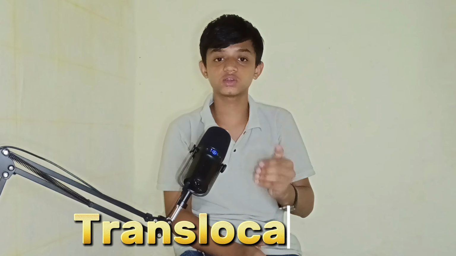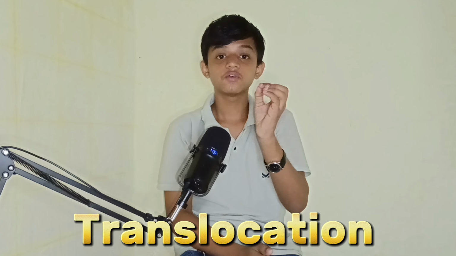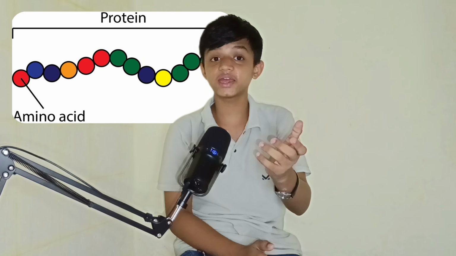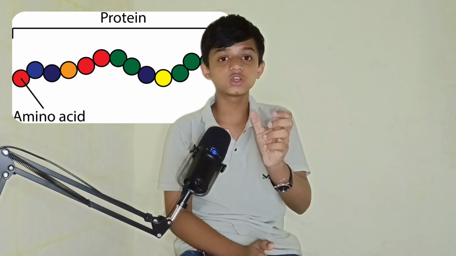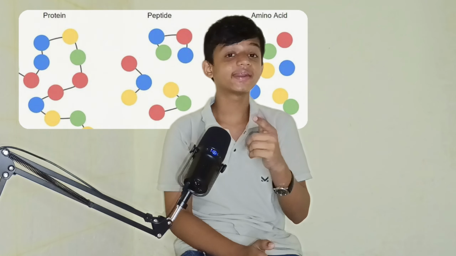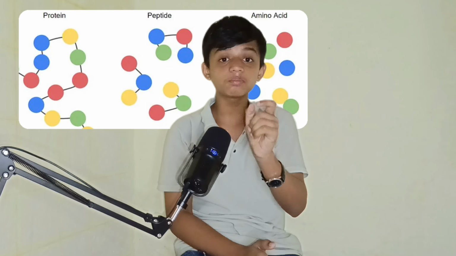Now there is translocation. Whenever protein is formed, it is a group of amino acids. We know that proteins are macromolecules of amino acids. To form the protein, the amino acids need to be bonded together, and that process is done by forming peptide bonds between those amino acids with the help of rRNA, ribosomal RNA.